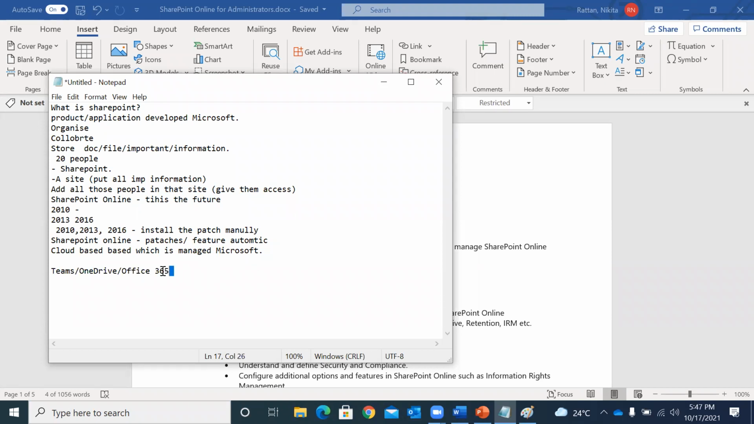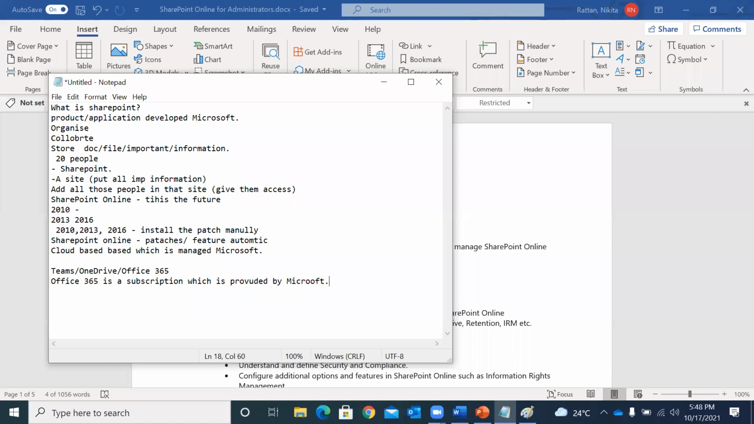And when I'm saying Office 365, this is the base. Everything is inside Office 365. When I'm saying that Microsoft is managing SharePoint Online, it means that Office 365 is managed by Microsoft, and that is why our SharePoint is also managed by Microsoft. The reason being that Office 365 is nothing but a subscription which is provided by Microsoft.